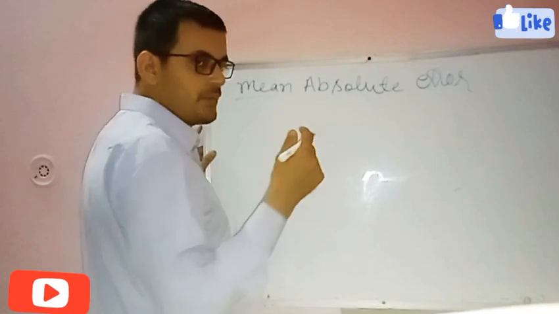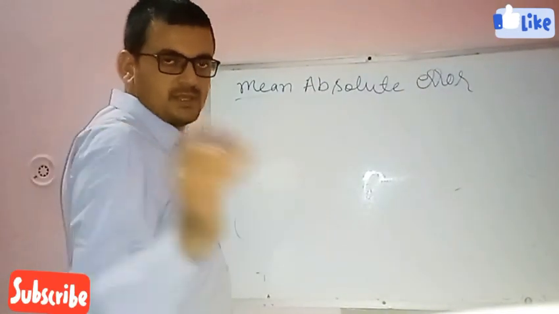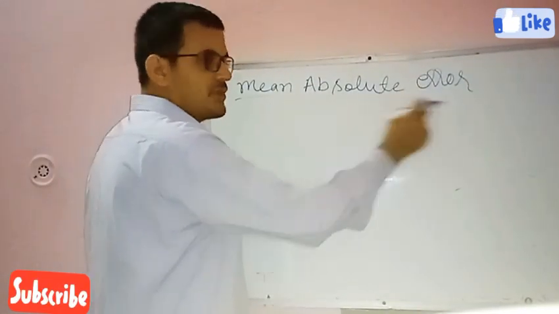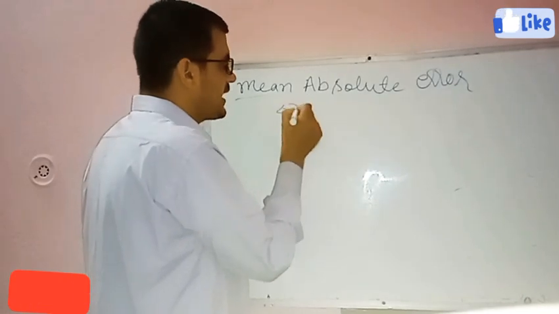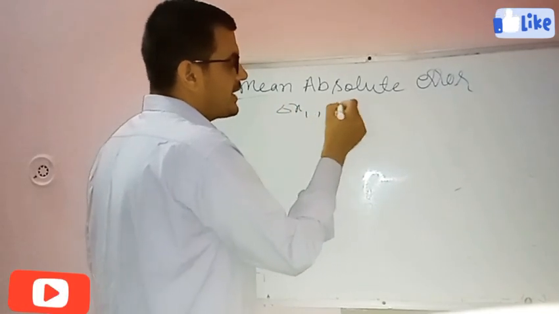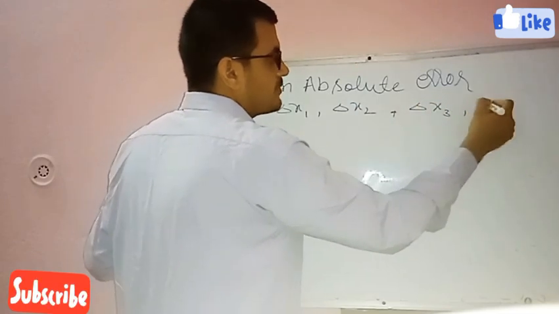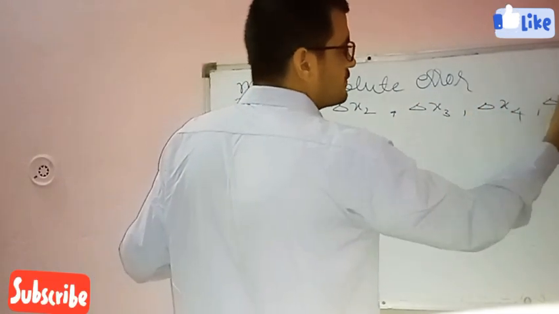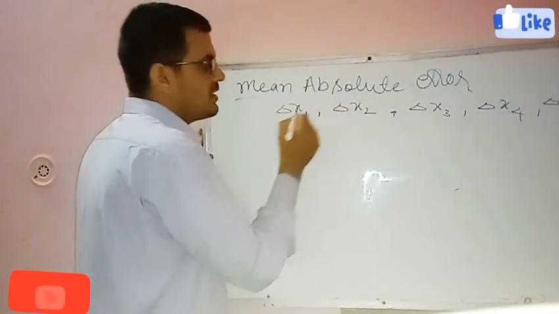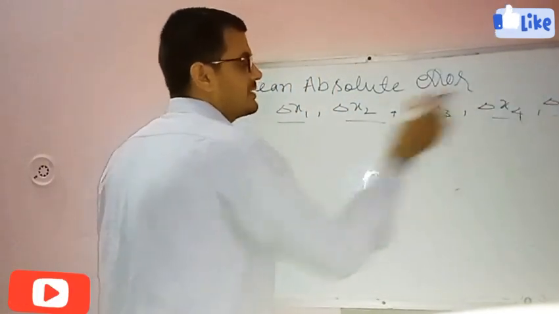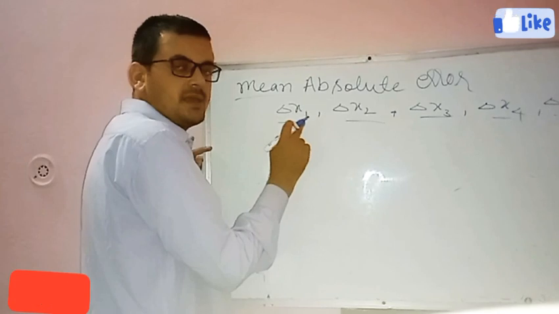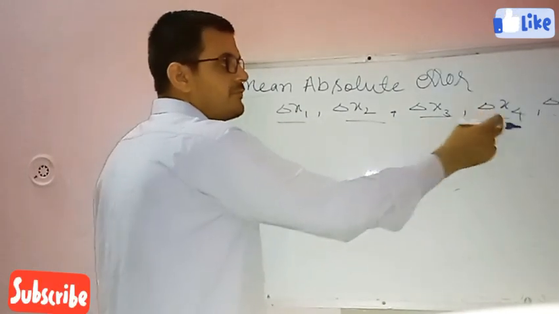Suppose we have taken 5 observations, and the absolute errors in the 5 observations are delta x1, delta x2, delta x3, delta x4, delta x5. These are the absolute errors in the first, second, third, fourth, fifth observation.